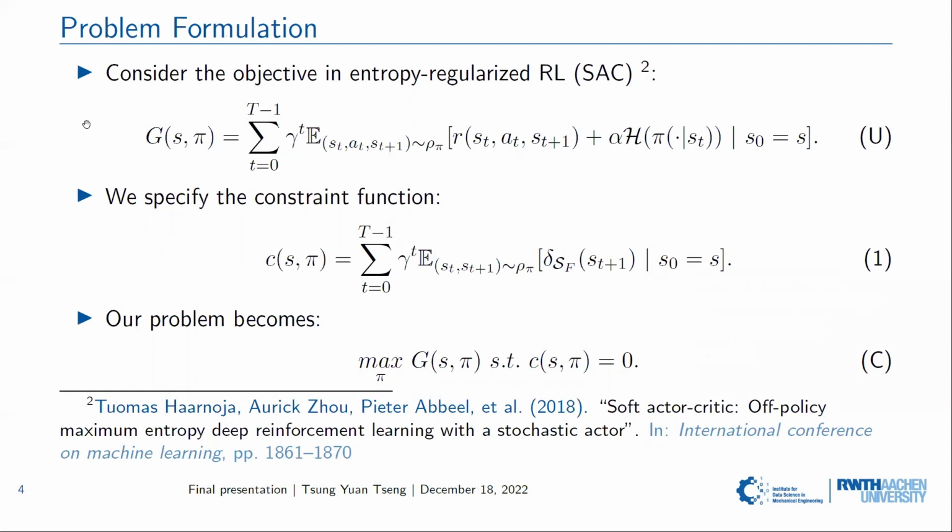Okay, now we can formulate our problem. We consider the objective in entropy regularized reinforcement learning problems, where we take the expectation of the reward function and the entropy term along the trajectory. Then we specify the constraint function as the expectation of the indicator function for the viable set, which means this function will evaluate to 1 if the state is inside the viable set. So our problem becomes: we want to maximize over the policy for the objective function and also fulfill the constraint.